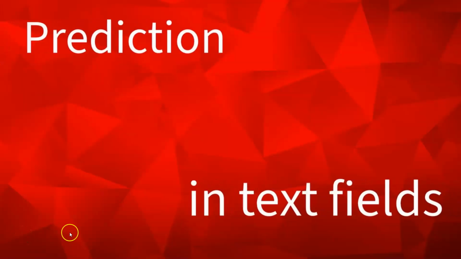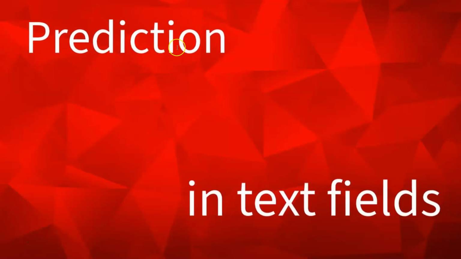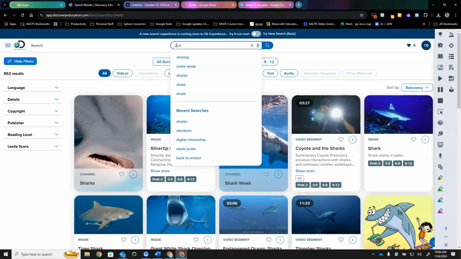Diction in speech to text. When you have a search field, if you start typing in it, oftentimes the web resource will begin to make suggestions. I typed in SHA, and you can see in the drop down that it's suggesting that I might be searching for shadow, shapes, shape, shark, and so on.